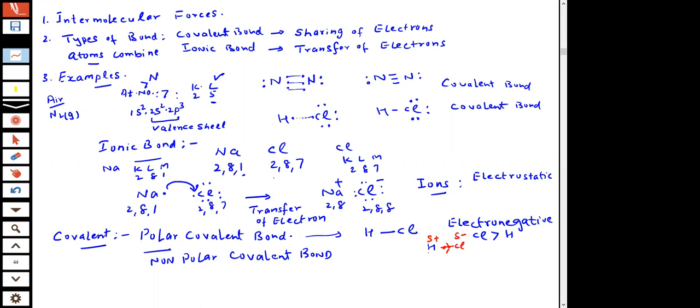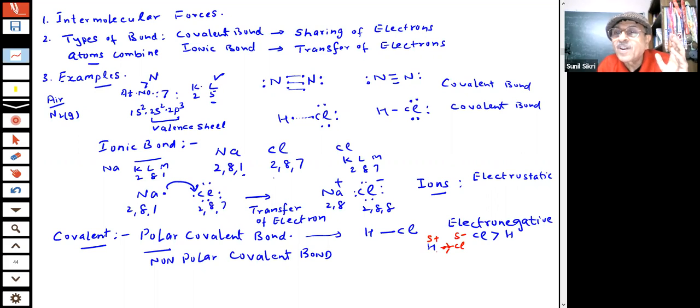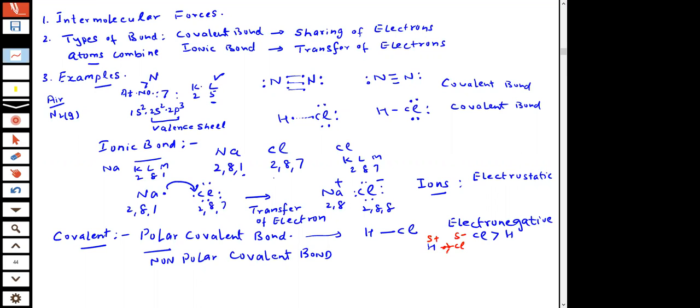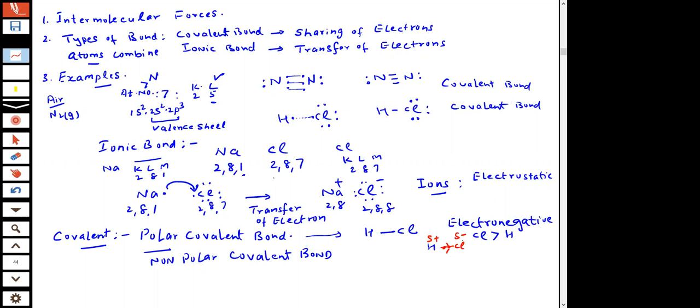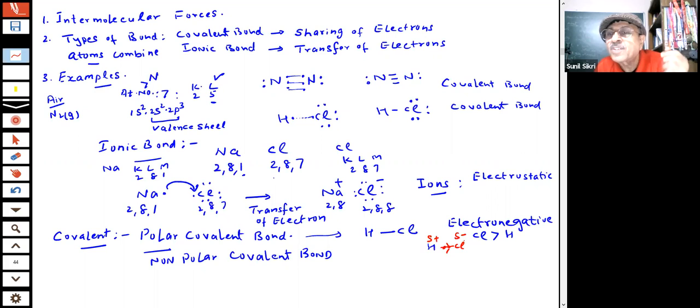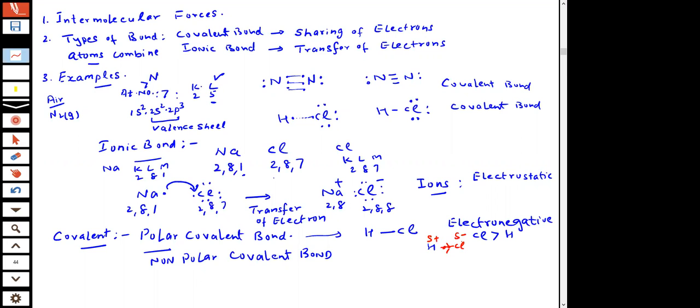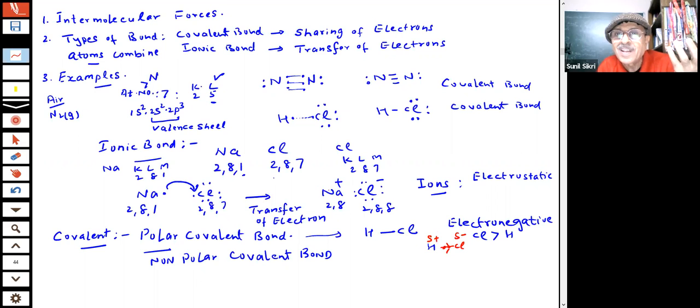What we are trying to say is, this bond is polar, students. Polar means the Cl is more electronegative. It attracts the electrons more towards itself. Therefore, students, it acquires a partial negative charge, and delta means partial charge. It is not a complete transfer of the electron, which we showed in this case.